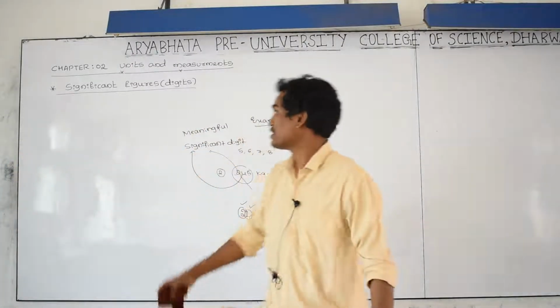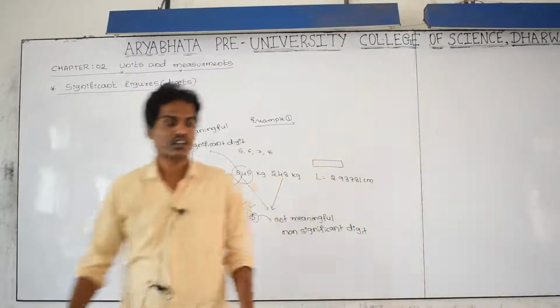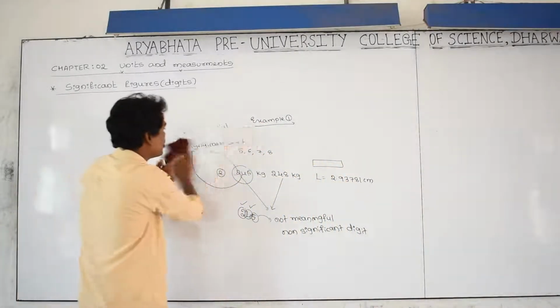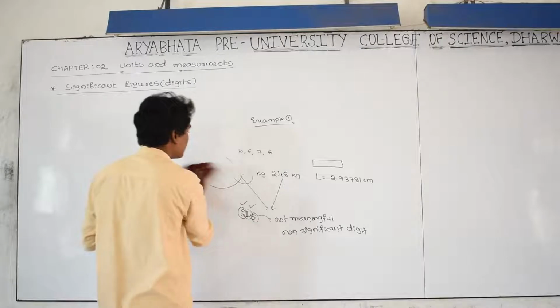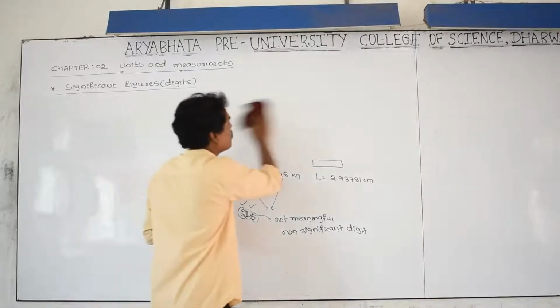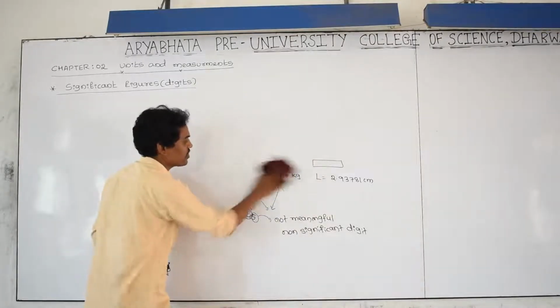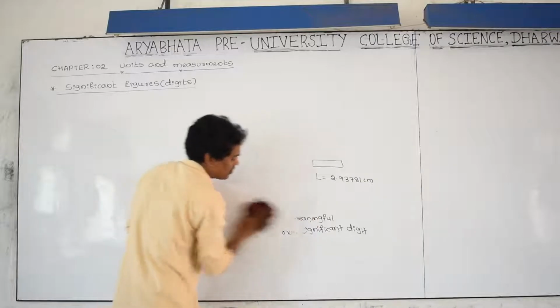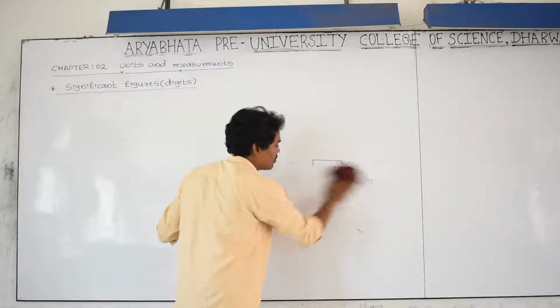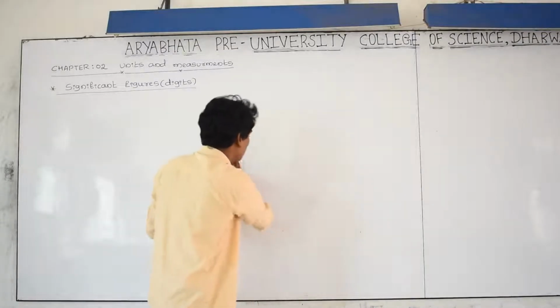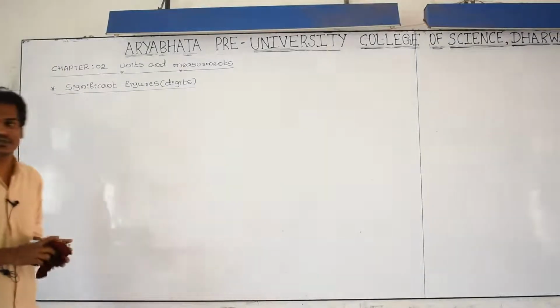And what do you mean by significant figures? We have to define it now. You are understanding that meaningful digits are called significant digits, and the non-meaningful digits are called non-significant digits.